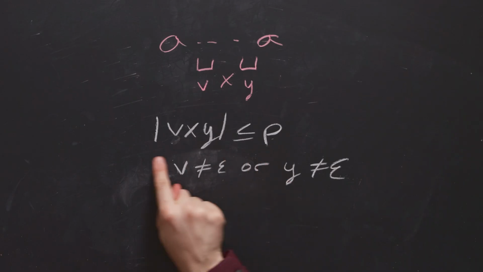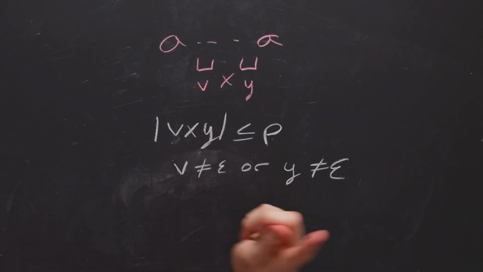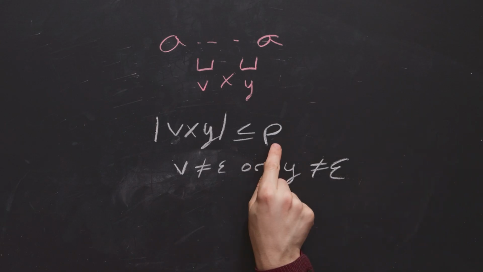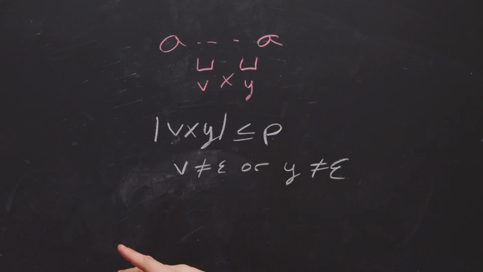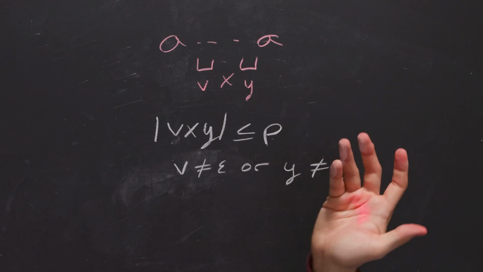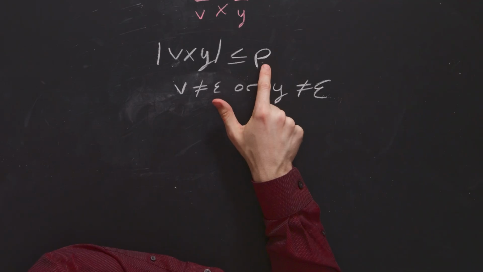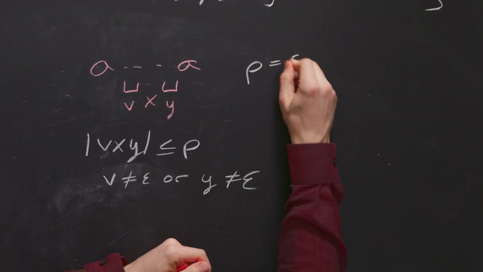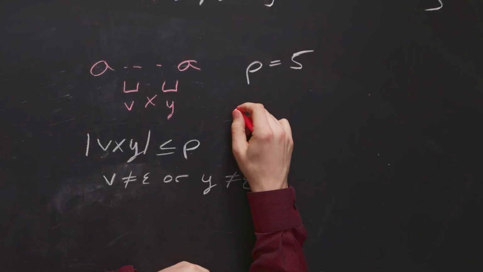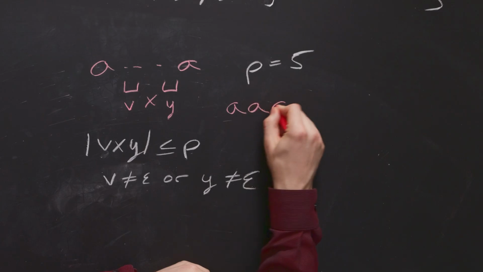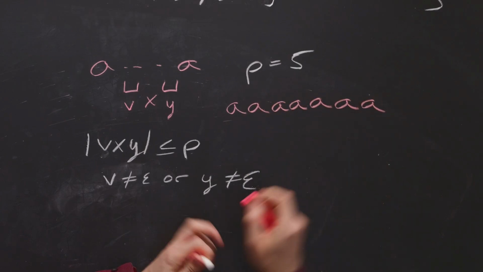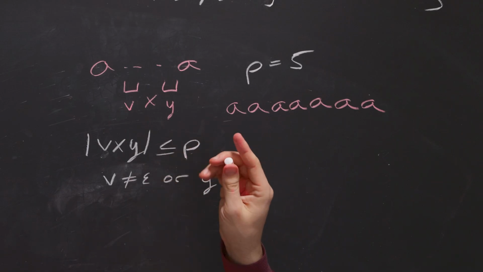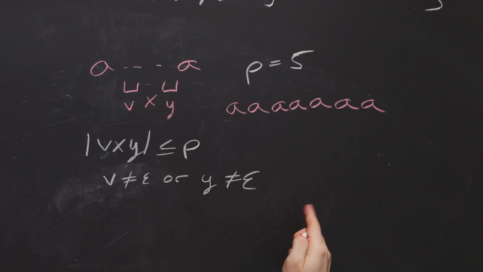This condition says here that the maximum number of things we could ever insert when we pump once is at most p. Or if we pump down, then the max we can delete is at most p. Which is kind of interesting. So if we have, for example, p equal to 5, and we had some run of, let's say, 7 a's, then what that says is that the vxy portion has at most 5 a's, but those 5 a's could be anywhere.